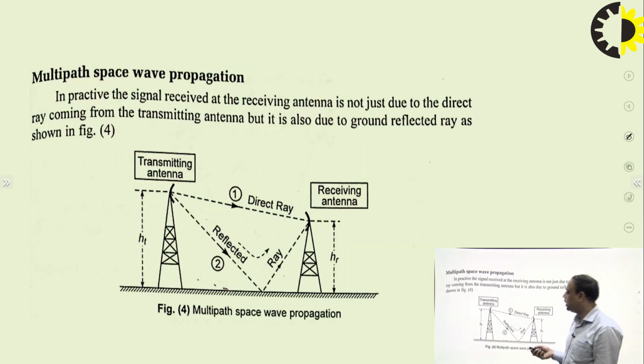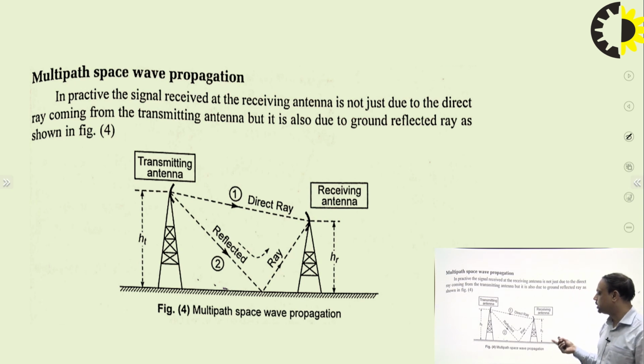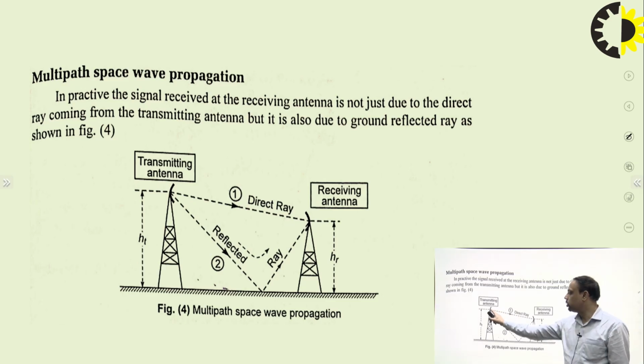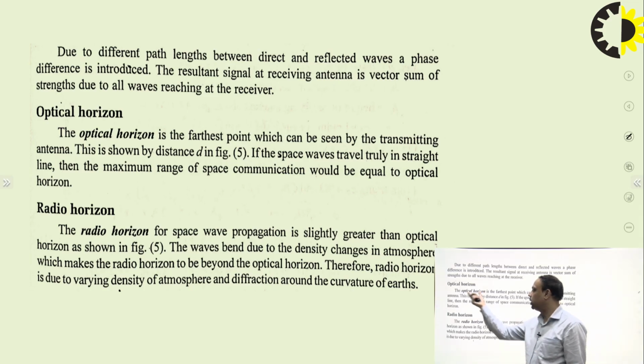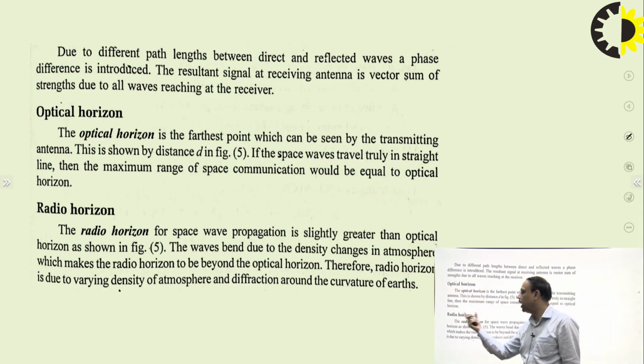So this is the multipath space wave that is used from transmitting antenna to receiving antenna. The wave goes from the transmitting antenna to the receiving antenna direct or by a reflection from the earth surface. So there are two paths, direct path or reflected path. There are two types of horizon also over here, optical horizon and radio horizon.